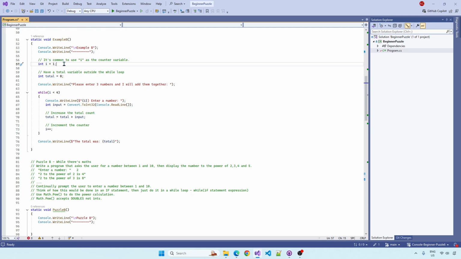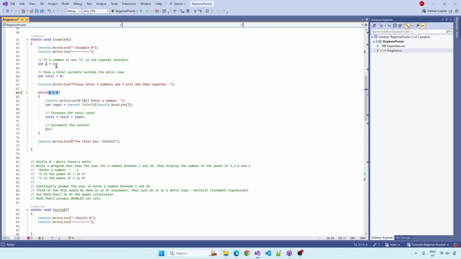It could be any letter. I mean, it's just a variable name, right? It's just programmers are fairly lazy, and that saves you typing out the word counter every time. It's very common to use I as a count variable. We also are going to keep a running total here using this total integer. So basically we're going to take 3 numbers and add them together. We're going to use I in the count loop to cycle through the while loop.